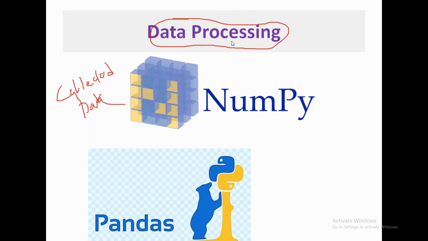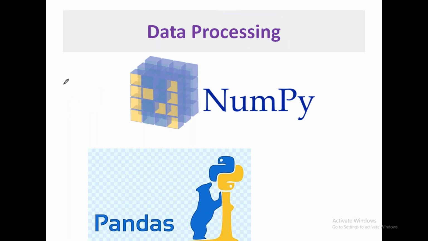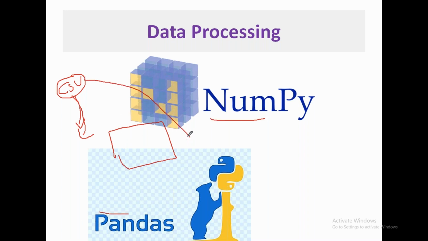See, what is data processing? It's very simple. Suppose you have CSV data, but Python will not directly work with the CSV format. It has to convert the CSV file into some other data structure which is known by Python. So Python should understand this data format. We are going to use NumPy or Pandas to convert this CSV file into a Python data structure.